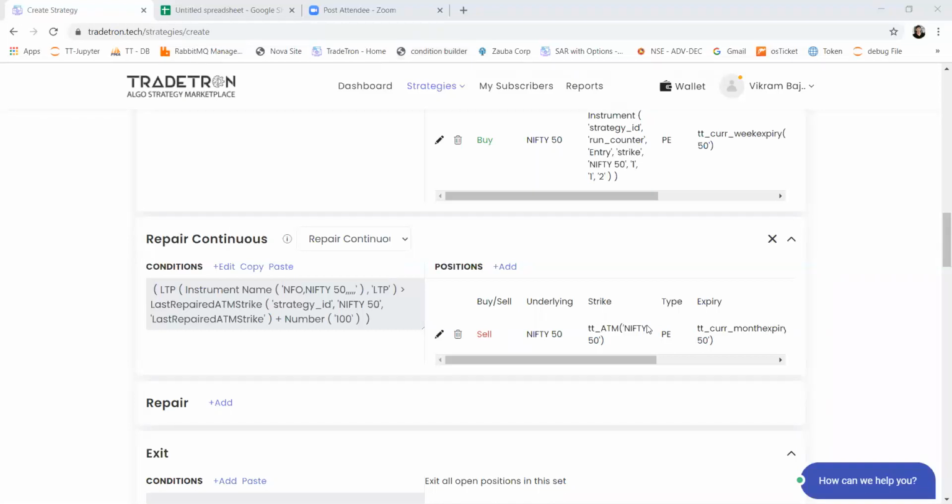Great. Okay, thanks. Someone, Sahil, is asking how to exit at 3:15. So just time greater than 15:15 will exit, and he has some condition as well. We will look at it later.